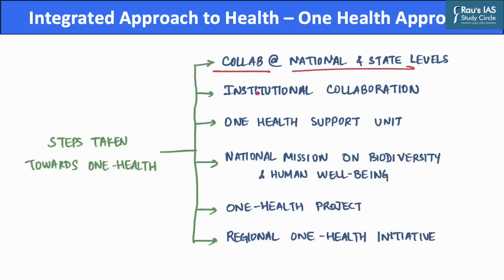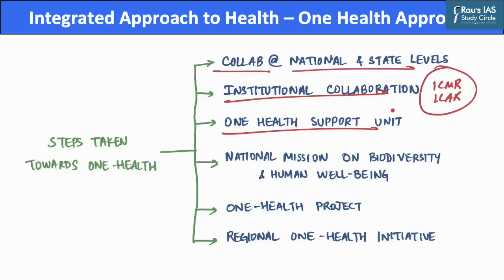Further, there has been institutional collaboration as well. For example, the Indian Council of Medical Research as well as the Indian Council of Agricultural Research have collaborated on joint research priorities, which is done in order to control disease outbreaks.